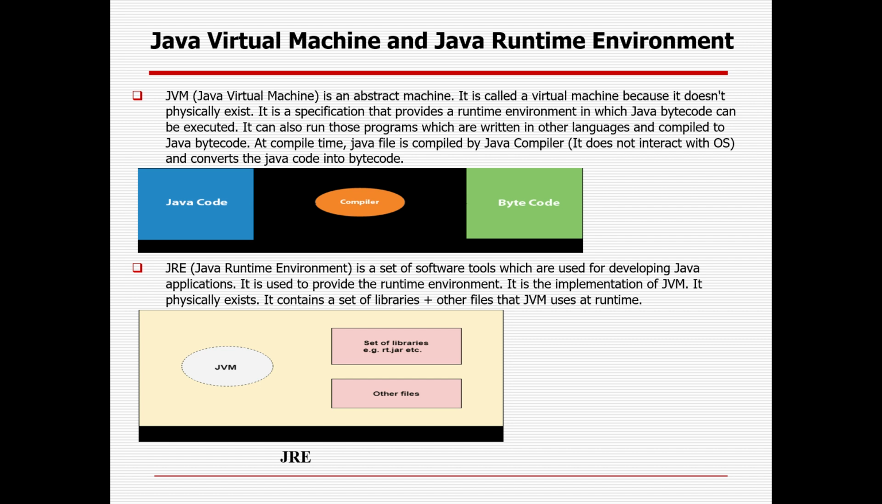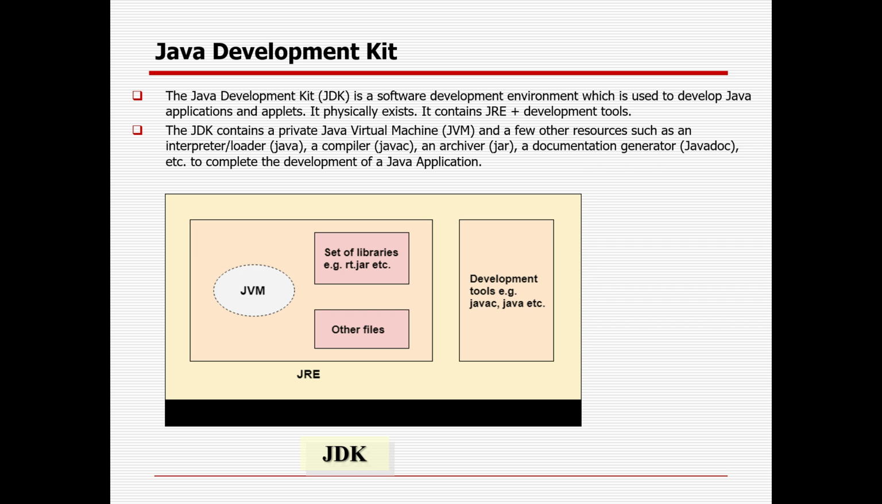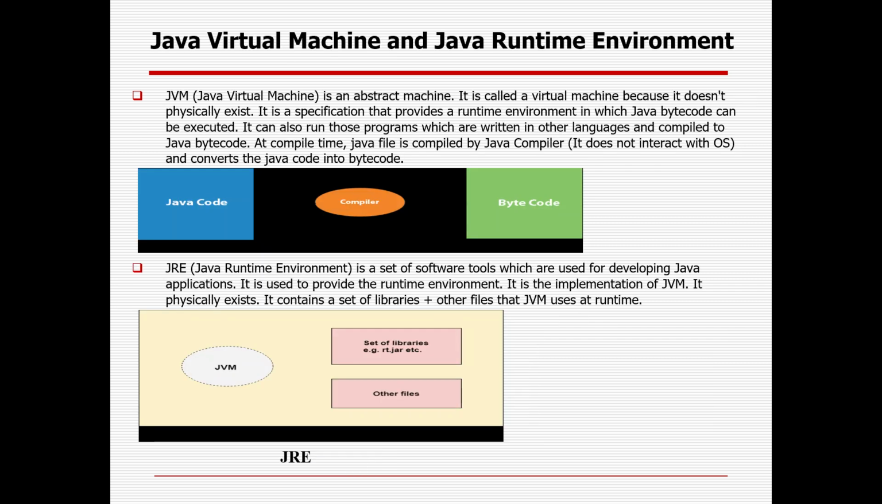I will just elaborate at a high level, since that detailed knowledge might not be required in your automation journey. In Java there are three important things: one is the JVM, one is the JRE, and one is the JDK. First will come the JVM, which is the Java virtual machine, which is an abstract machine, meaning in real time it has no physical existence. It is a concept. So JVM is an abstract machine.